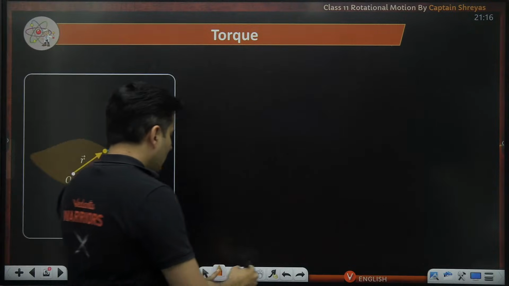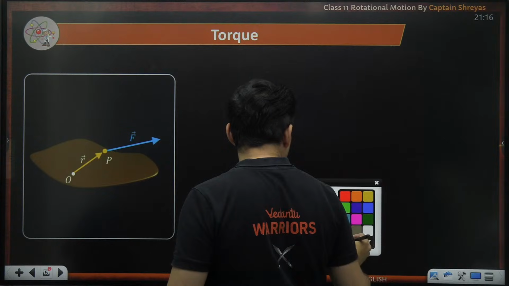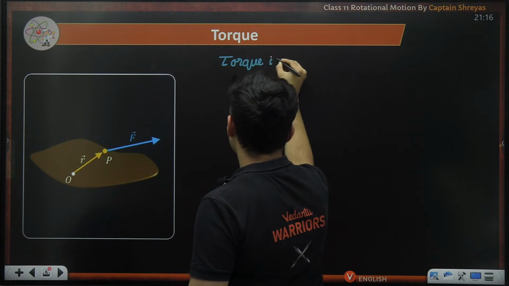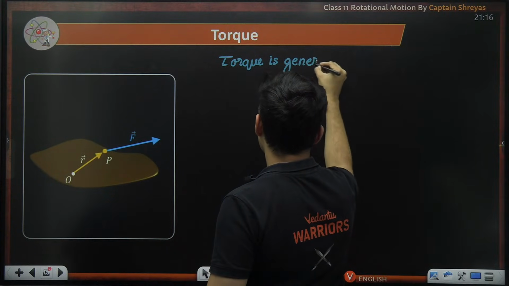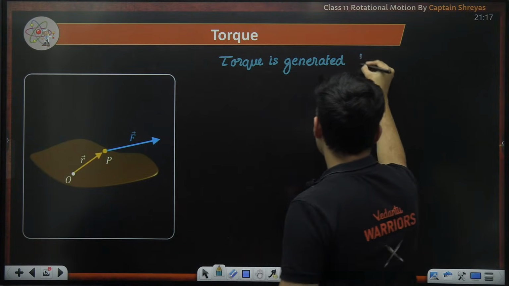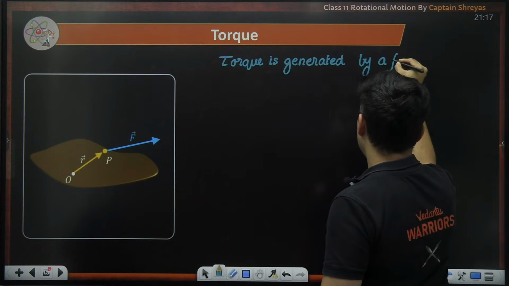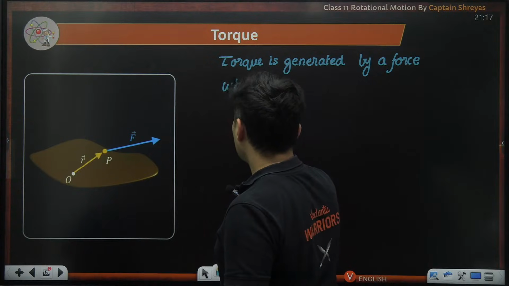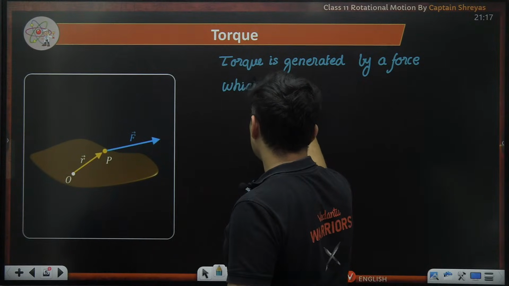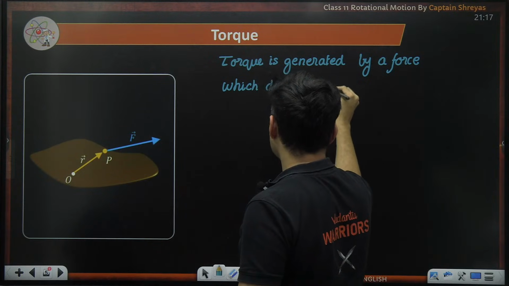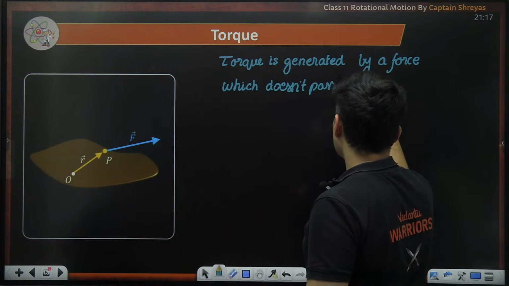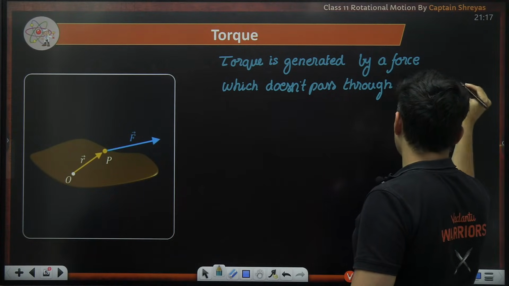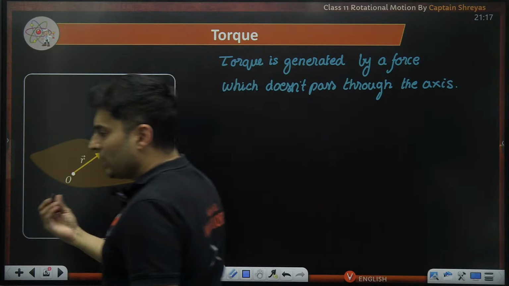So the torque is generated by a force which doesn't pass through the axis. Very, very important. Now, how do I know how much torque is there?